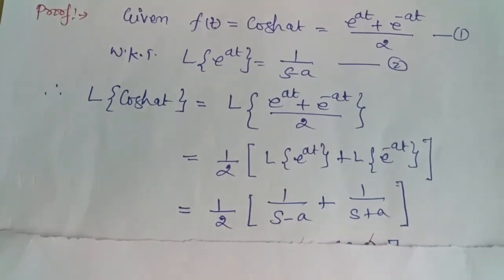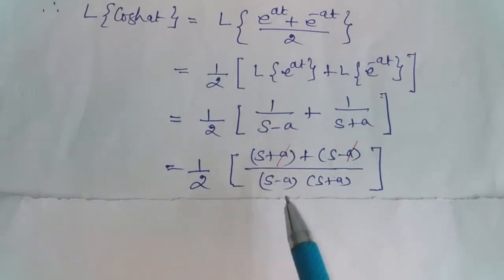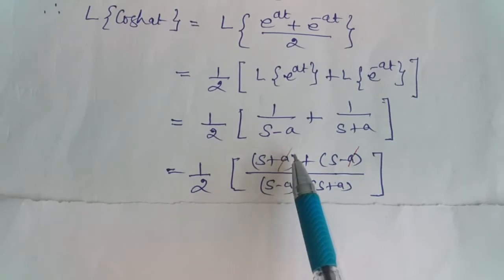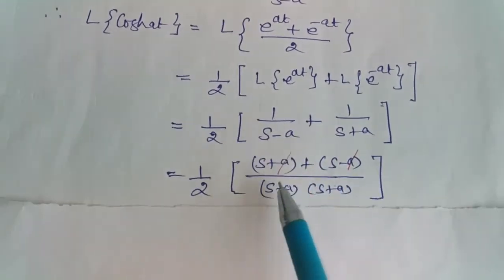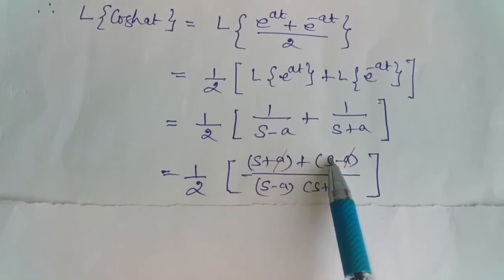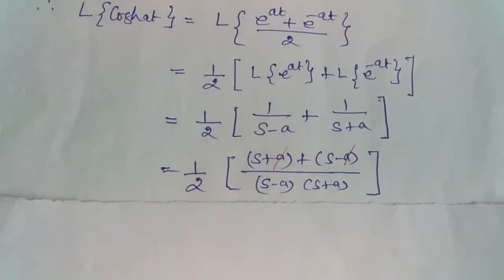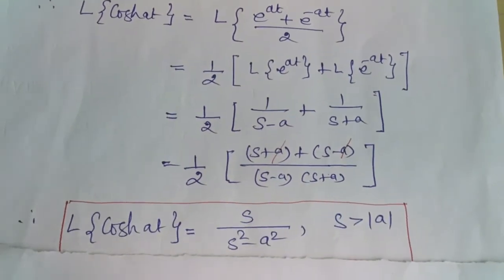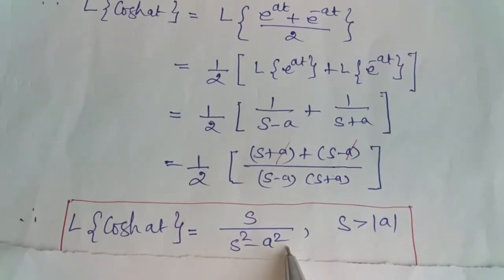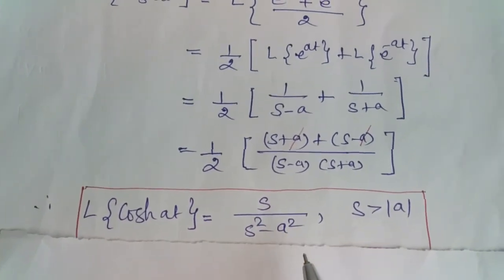Now simplify this expression. We get (s minus a) into (s plus a) as the LCM, and then we get s plus a plus s minus a in the numerator. So here negative and positive a cancel. We get s plus s, 2s in the numerator, and then 2 to 2 cancel. So finally we get the Laplace transform of hyperbolic cos at is s upon s square minus a square. So this is how we derive the Laplace transform of some elementary functions.